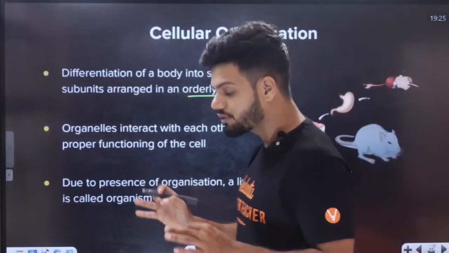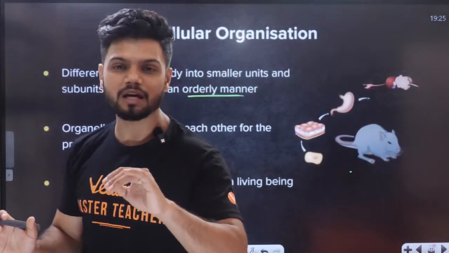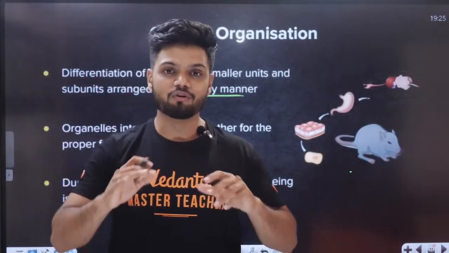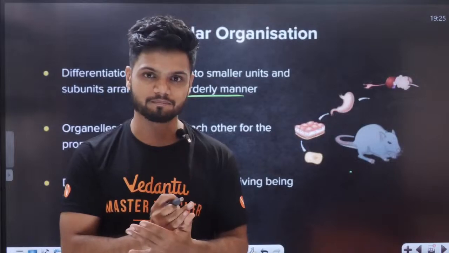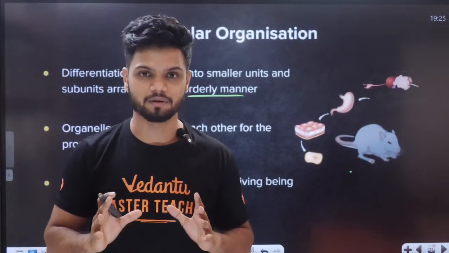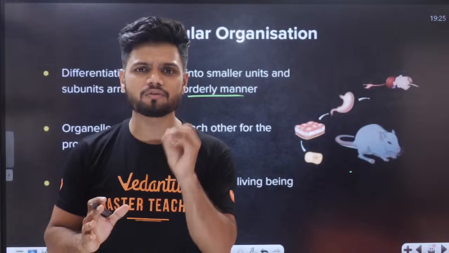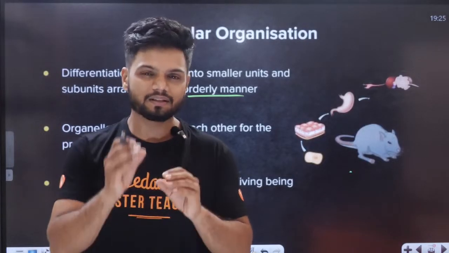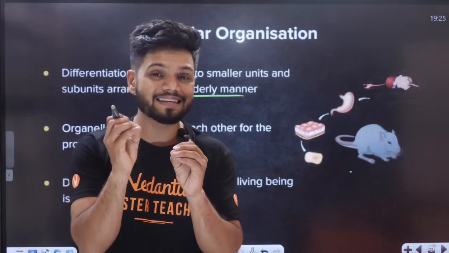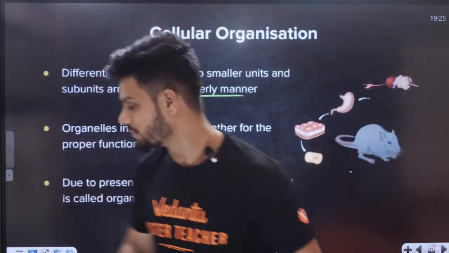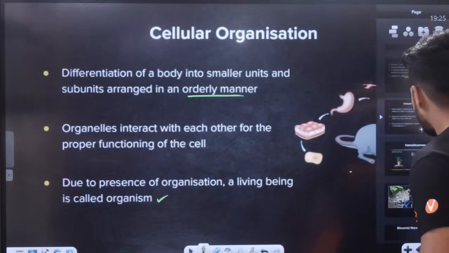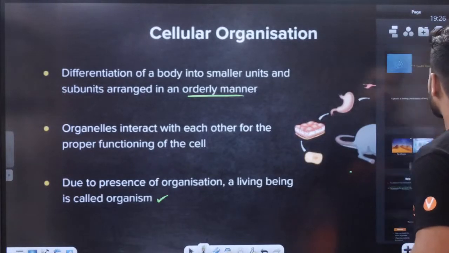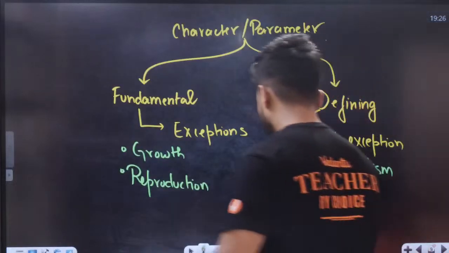So every living organism, without any exception, without even a single exception, will have this division of labor. For example, even in the case of unicellular organisms, there are small components which are taking care of its needs. So cellular organization is a defining property.